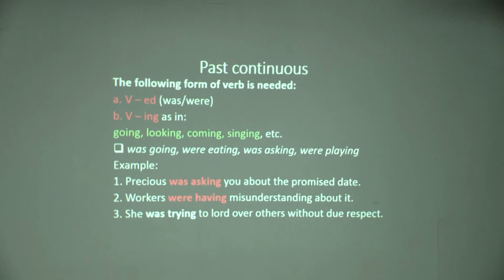And then we say, she was trying to lord over others without due respect. The verb is here, was trying. Was, past; trying, progressive. So past progressive. Good. That is where our verb is. If you have any question, ask, please.